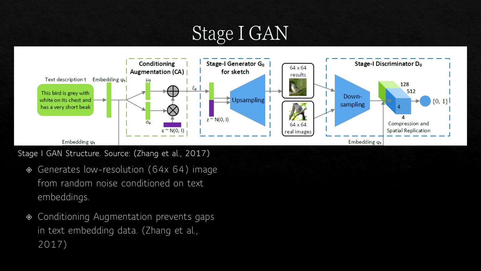To reiterate, this is a re-implementation of the StackGAN paper. First, the given text description is turned into a text embedding, then a Gaussian distribution from which the conditioning variable c-hat is sampled. C-hat is concatenated to a random noise vector that is then fed through several upsampling layers to produce the generated result. Then the result, plus its real counterpart, are downsampled by the discriminator and have the text description's embedding concatenated to it. This is fed through one last layer to produce the final real or fake score.